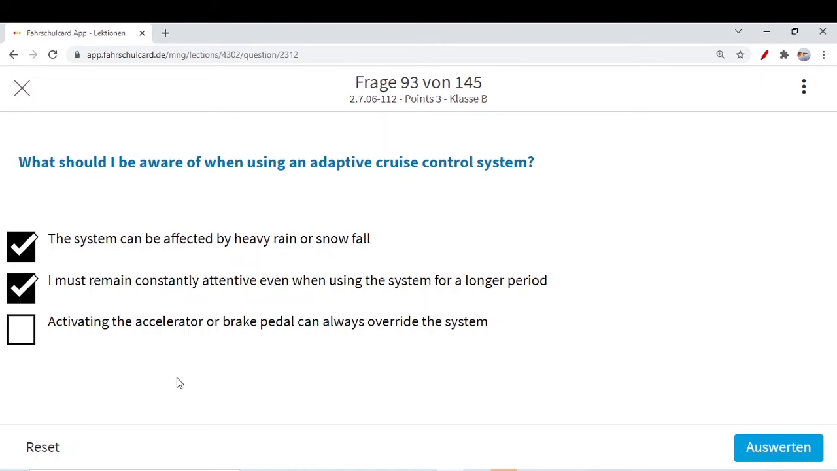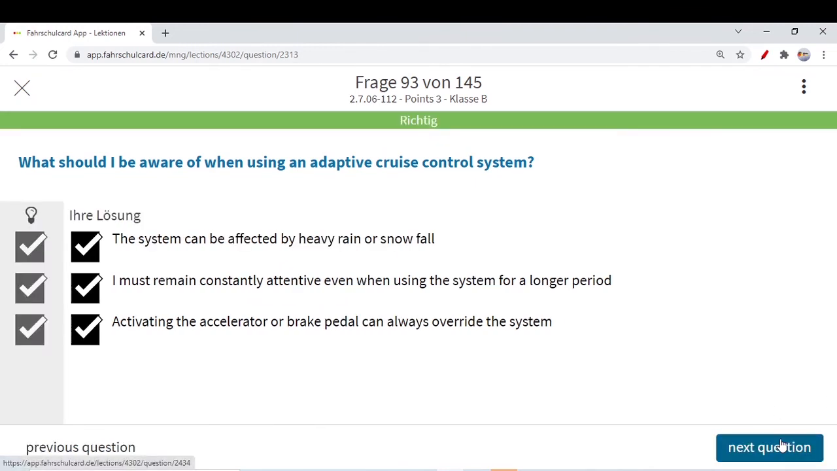Now adaptive cruise control will not work anymore. Now you are the boss, so whenever you want you can override, you can take the rights from the adaptive cruise control system by activating the accelerator or brake pedal. All three options are correct. Let's go to the next question.